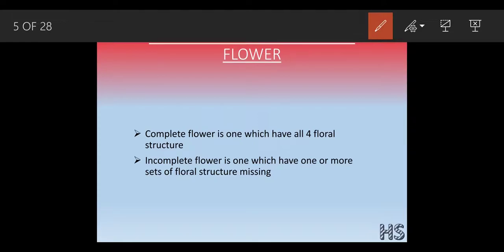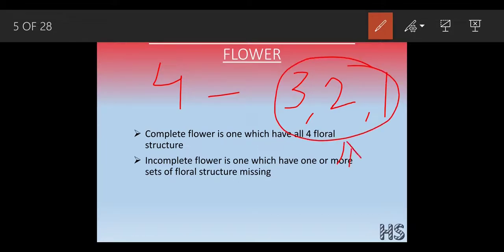Incomplete flower. Suppose out of these 4 whorls, there could be only 3 whorls in a flower, it could be 2 or it could be 1. So this 3 to 1 would be considered as the incomplete flower. Okay, one part or more than one part missing in those flowers would be considered as the incomplete flower. Complete flower means we need all the 4 structures. If it has 3, 2 or 1, it would be considered as incomplete flower. Easy.